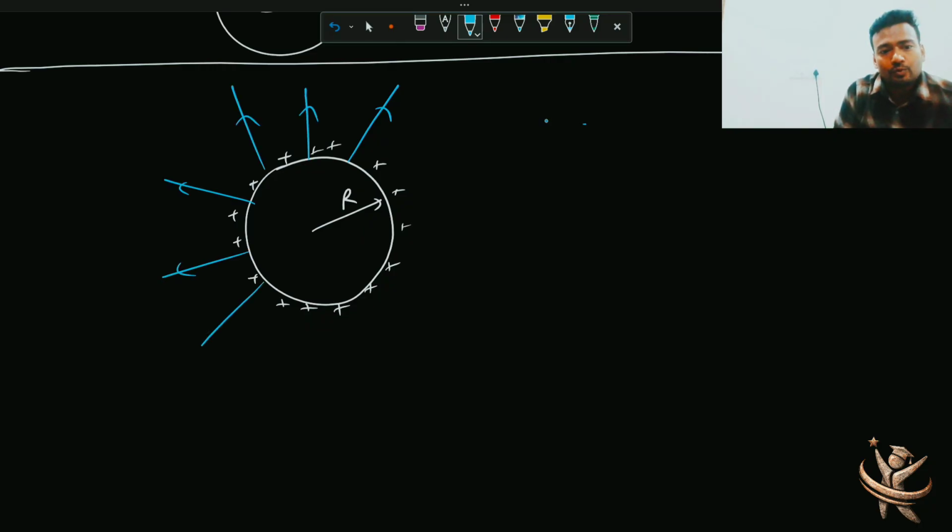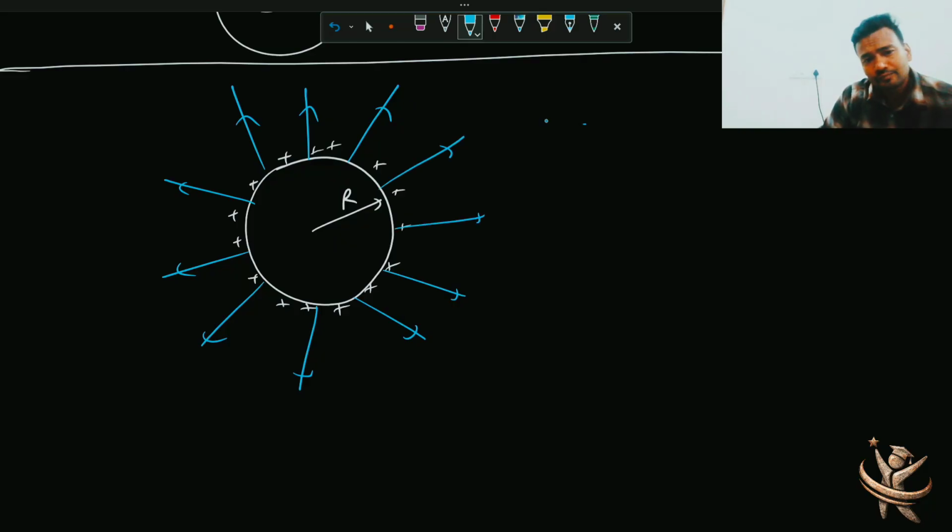So suppose you have a sphere, it has some radius, and I'm giving some charge to it, and we know कि इसका electric field will start right from the surface, it will go up to infinity, right?